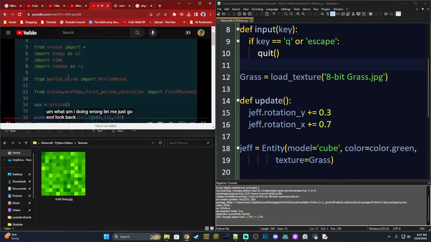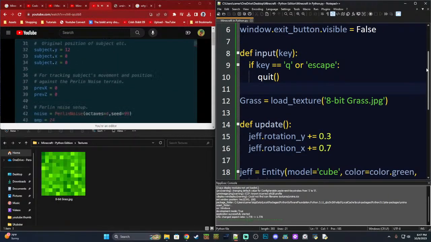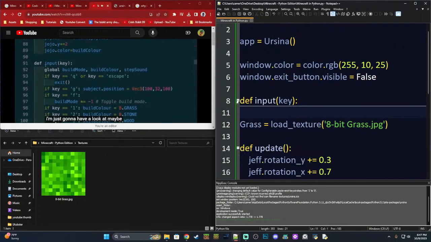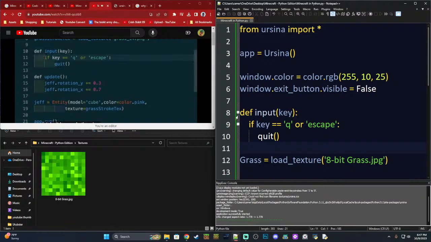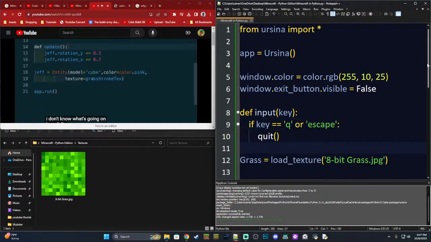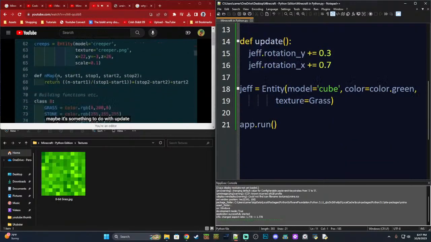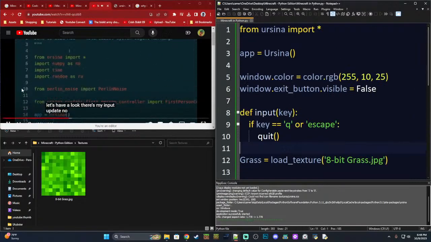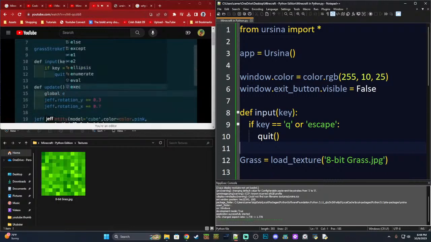Let me go and look back at my code here. That's the cool thing about this program: we can minimize the indentations so they don't show, which saves a lot of room. Hopefully it's not a problem. Let's just keep going. Does update need something in it? Maybe it's something to do with update creating a problem. There's my input. He's got a lot of lines of code there, maybe 200 lines. Maybe it's to do with Jeff. Maybe it's Jeff's fault. Global Jeff.